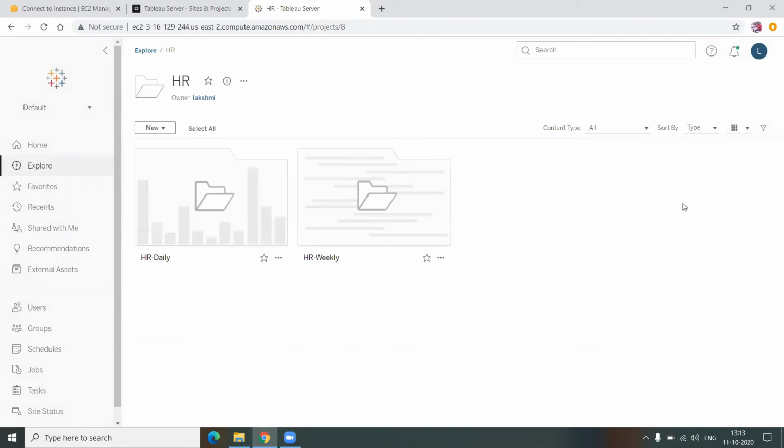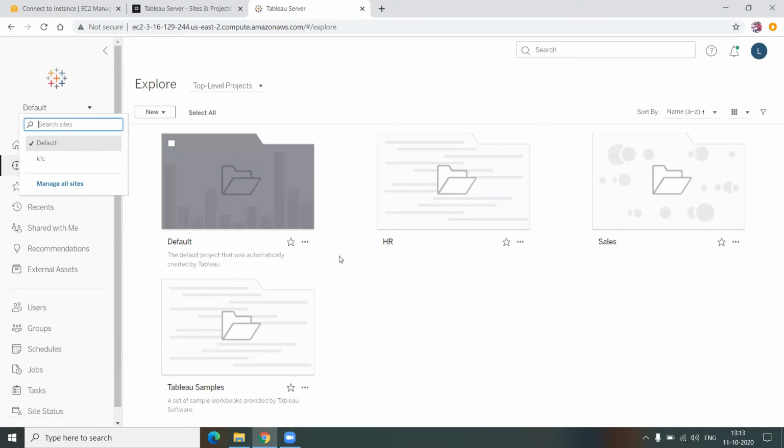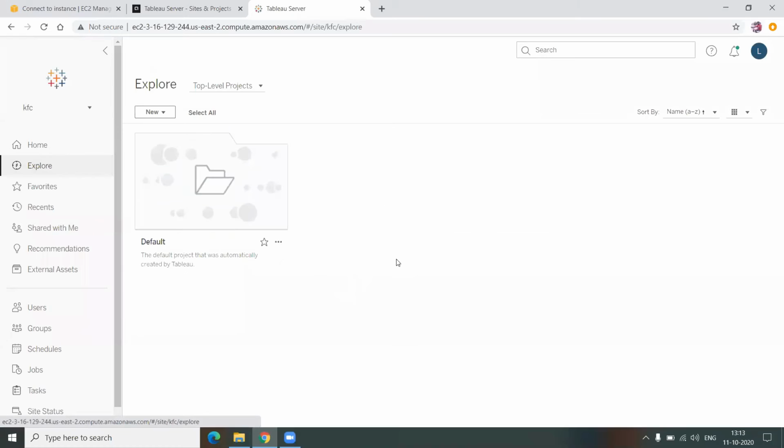The content is residing side by side, but when we set up the security, we set it up in such a way that the projects shouldn't be visible from one user to another user. But as I said, the content is not isolated. But with the help of sites, which is a logical layer, we can do the complete isolation. You can see how. When I switch from the default site to the KFC site, I can see none of the content that is available on the other side is visible from here.